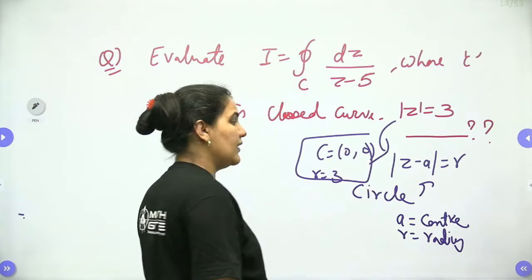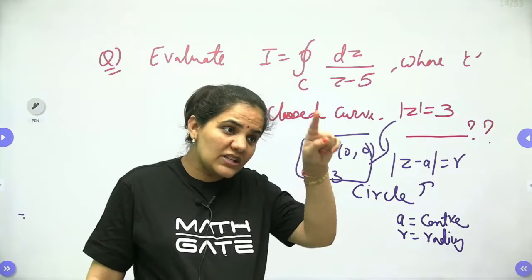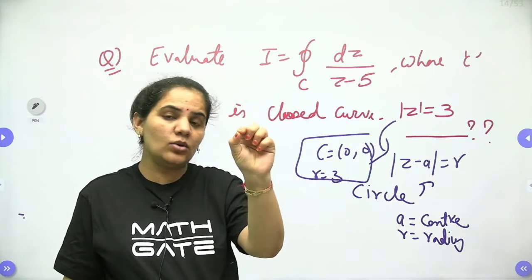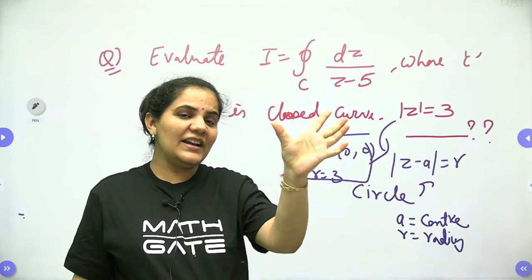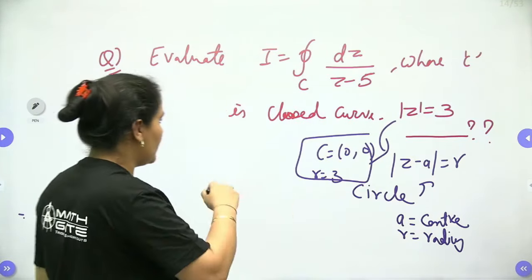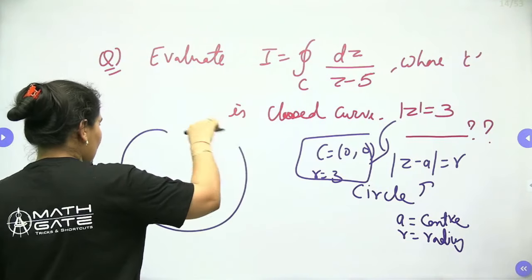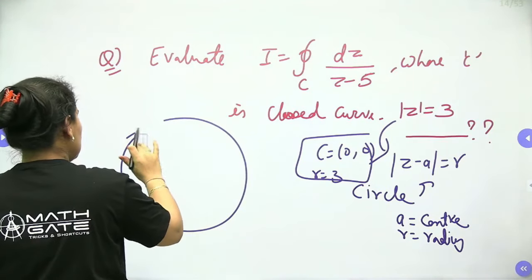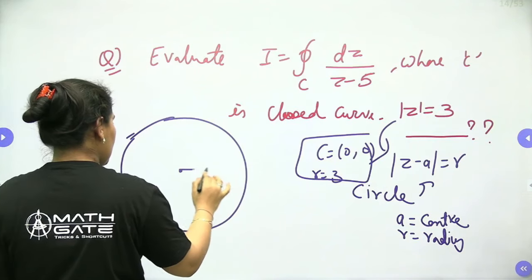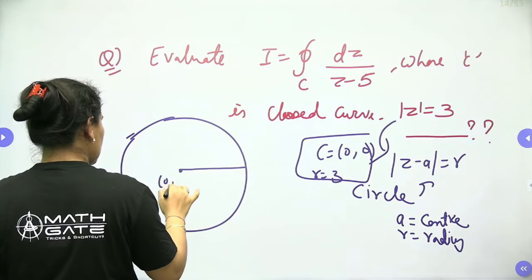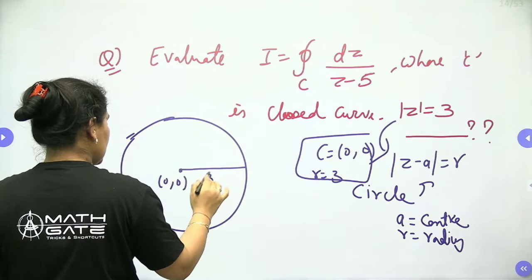Yes, exactly. It means we have to draw a circle whose center will be at origin (0, 0) and the radius will be 3 only. Let me draw the circle first, then I will tell you what the approach is for this question. Suppose this is my circle whose center is at (0, 0) and the radius is equal to 3.